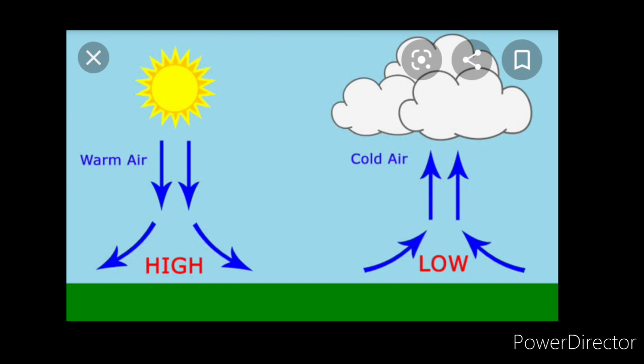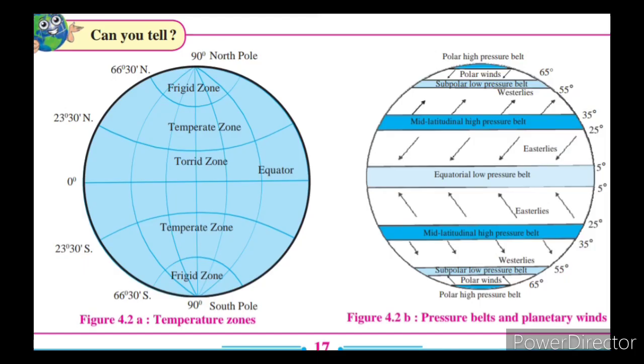So students, altitude of the region and temperature are the two important factors that influence the air pressure. Okay, as we know that the places are not the same everywhere, and the temperature is not the same everywhere, similarly air pressure will be different at different places, right? So temperature zones and pressure belts are interrelated to each other. But the latitudinal extent of the temperature zone is much larger while pressure belts are narrower. So we are going to learn about these air pressure belts in detail in the coming part of the chapter.